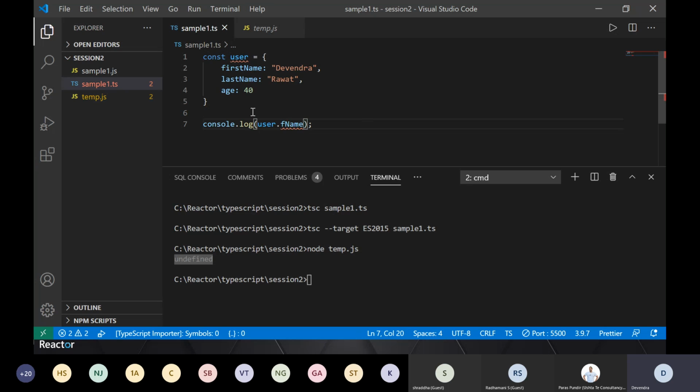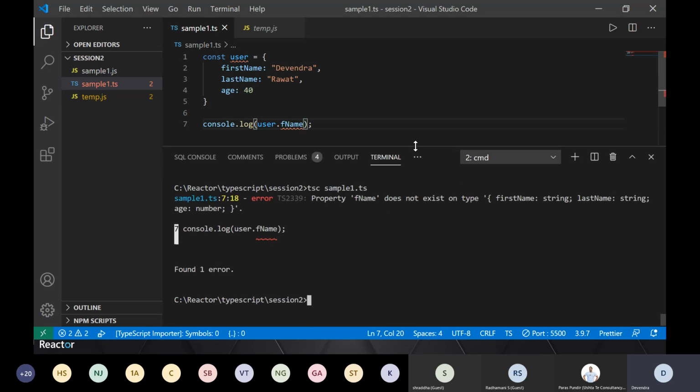Now, if I do the same thing in TypeScript, if my team is doing the same thing in TypeScript, as soon as that person makes a mistake, even if that person is not using Visual Studio Code and is not getting any support from the editor, when they compile it on their build server, like sample1.ts, I'm compiling this TS file, tsc sample1.ts, that's it, and I will get the error immediately here, right?